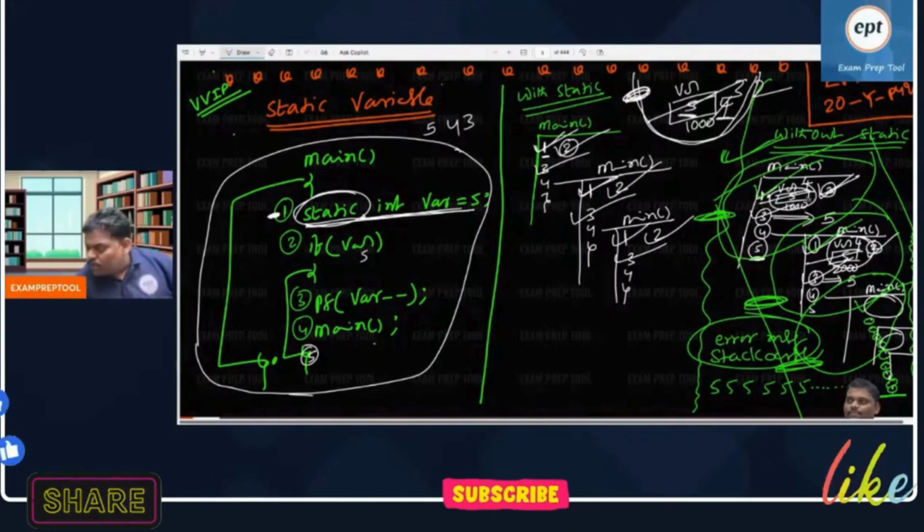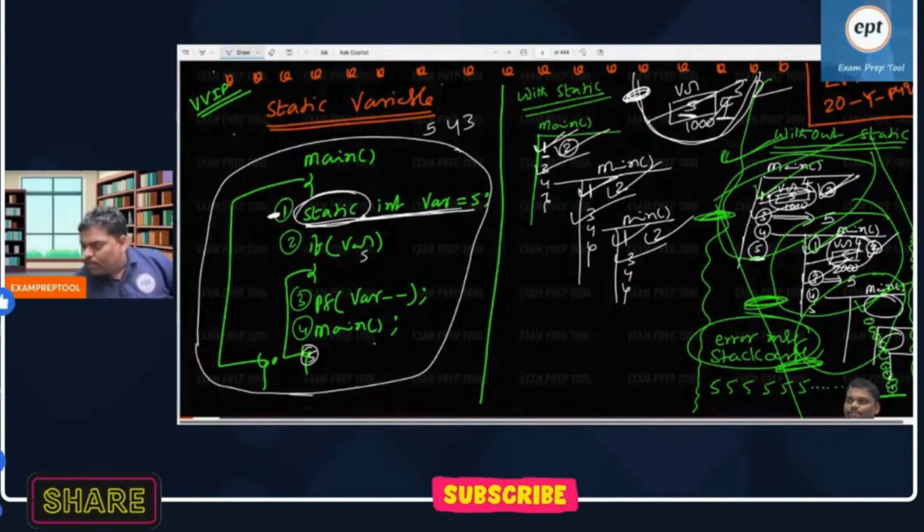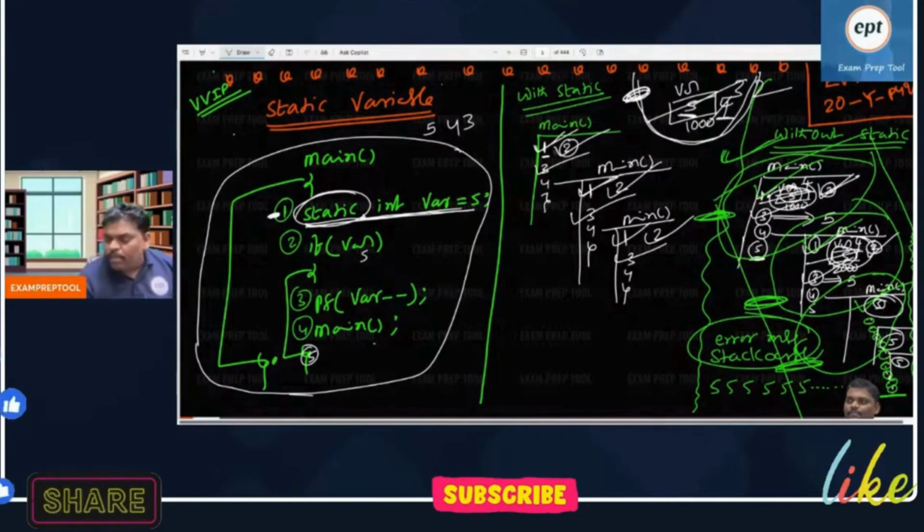If you want, you can see the previous one without static. Every time you are creating memory and keeping 5. Creating memory, keeping 5. Like that you are doing. So creating memory, initializing to 5. But here, memory creation is one time, and memory initialization is also one time.